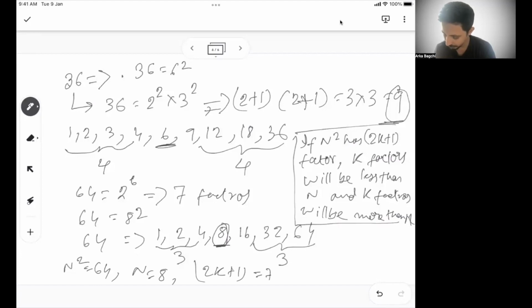So 2k plus 1 is 7, so my k is 3. So I can see 3 factors which are less than my n and 3 factors which are more than my n, which is 8. So this is a very important understanding, and you can actually solve a lot of problems.